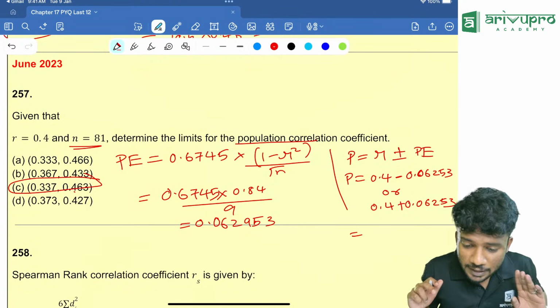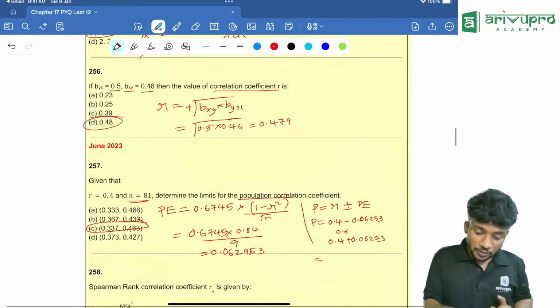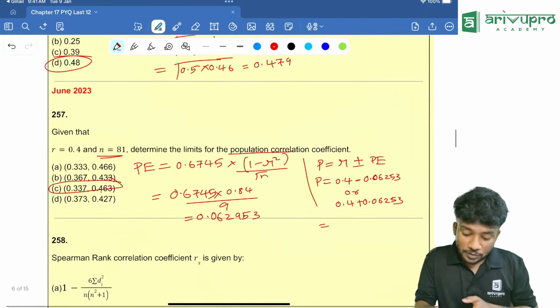Got the logic? Yes sir. Why changing sign? In which question are you telling da? With respect to this, sir?